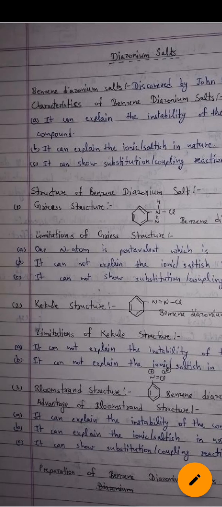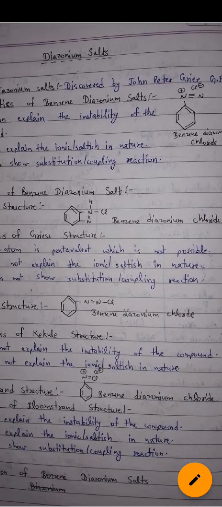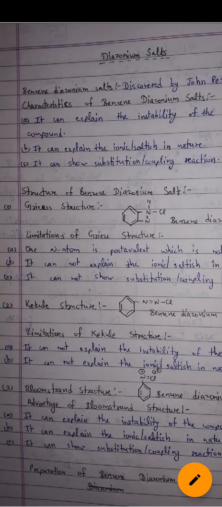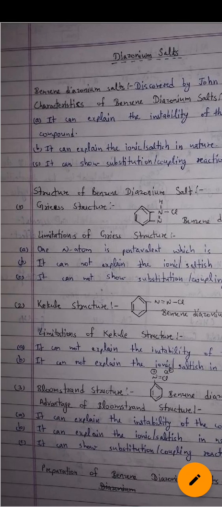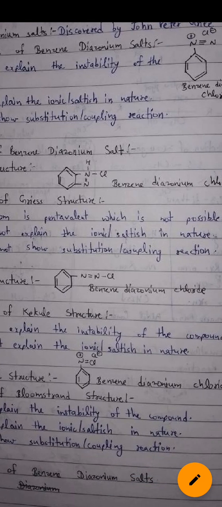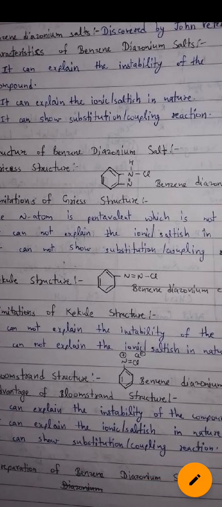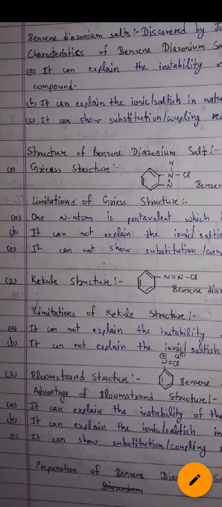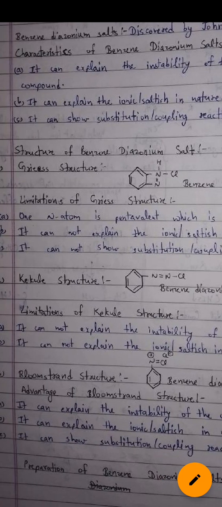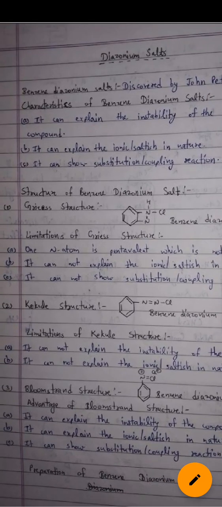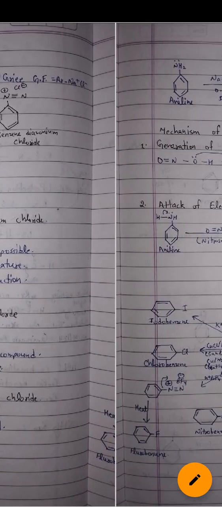Blomstrand structure, benzene diazonium chloride. Advantage of the Blomstrand structure: it can explain the instability of the compound, it can explain the ionic salt nature, and it can show substitution and coupling reactions. Next, preparation of benzene diazonium salt.